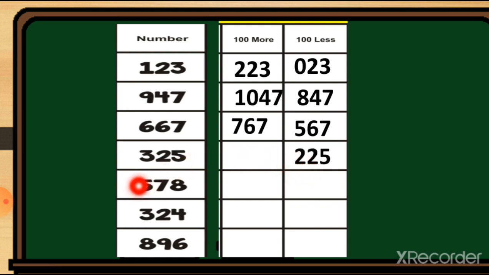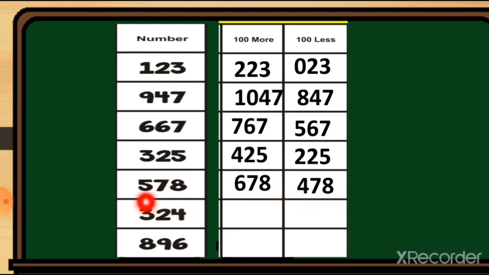So the number 225 will come. Here let's add one number to the hundreds place. 3 plus 1 is equal to 4. So the number 425 will come. Here let's add one number to the 5. So the number 678 will come. Now we cut one number from this 5. So 5 minus 1 is equal to 4. So the answer 478 will come.